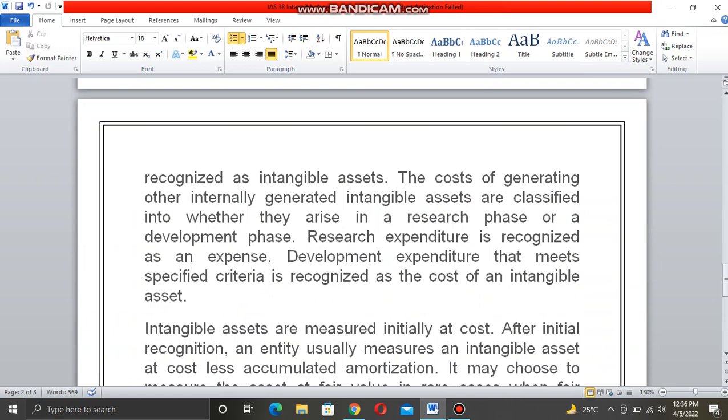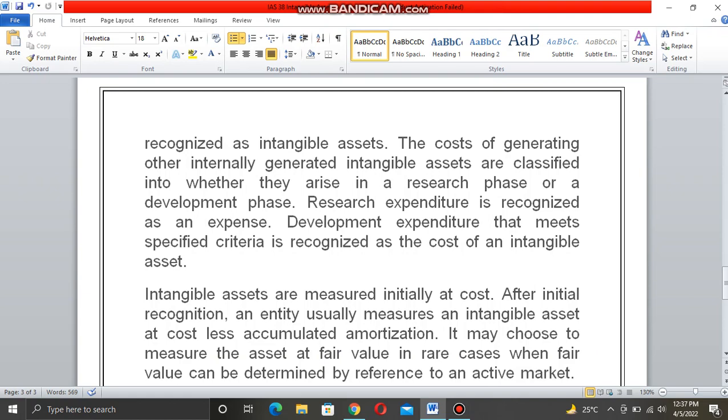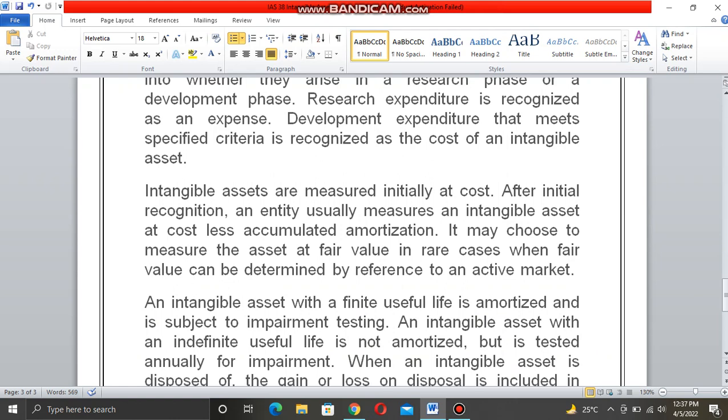The cost of generating other internally generated intangible assets is classified according to whether it arises in the research phase or the development phase. Research expenditure is recognized as an expense, and development expenditure that meets specified criteria is recognized as the cost of the intangible asset. Intangible assets are measured initially at cost. This is a very important sentence: intangible assets are measured initially at cost.